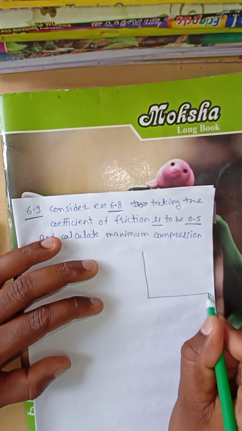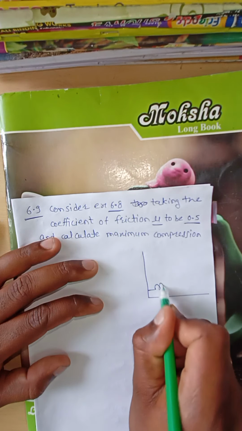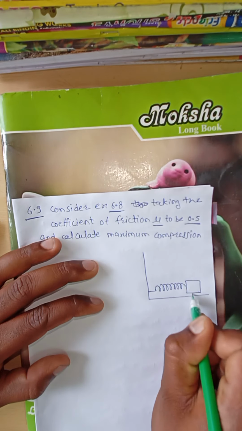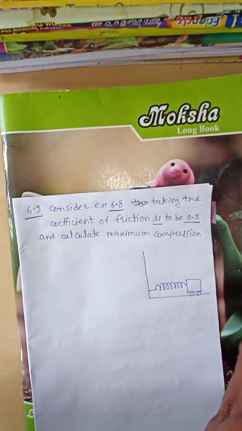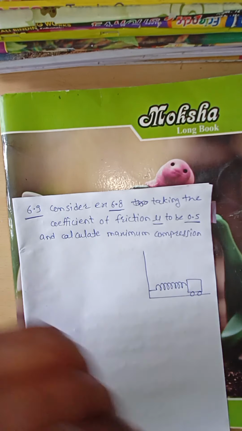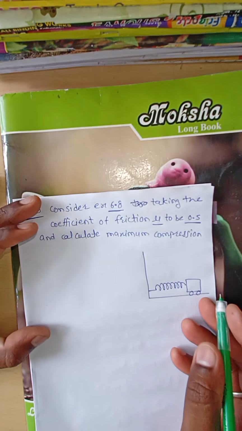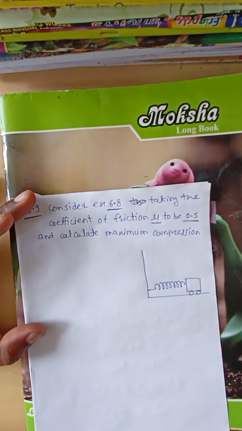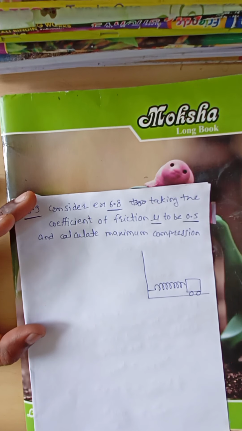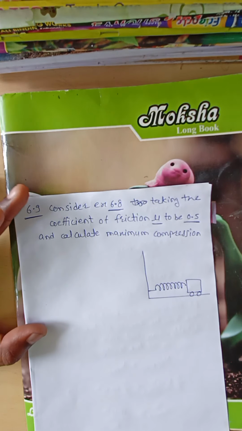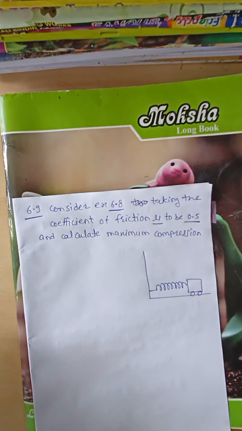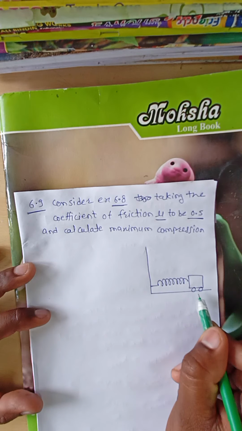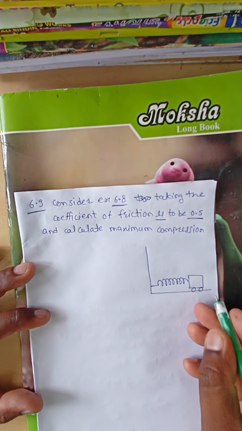Now in this same example, this is the mounted spring, and on that mounted spring the car collides. In the previous example the road was a smooth road, but in this case there will be friction between the car and the road.